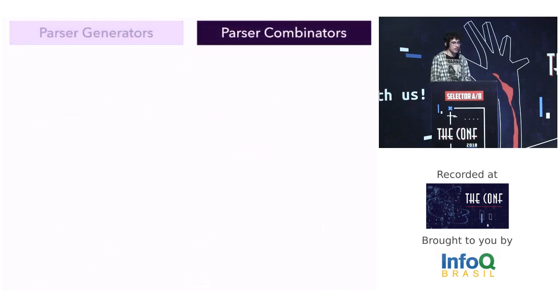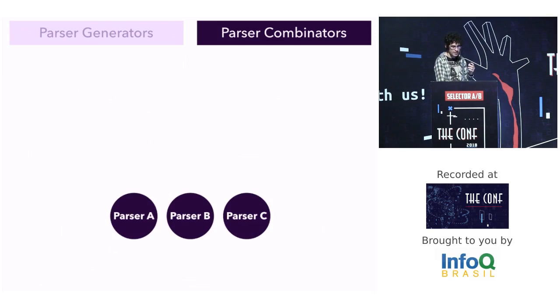And a parser combinator has another approach. We write very simple parsers, parser A, parser B, parser C, and join them to build a more complex parser.